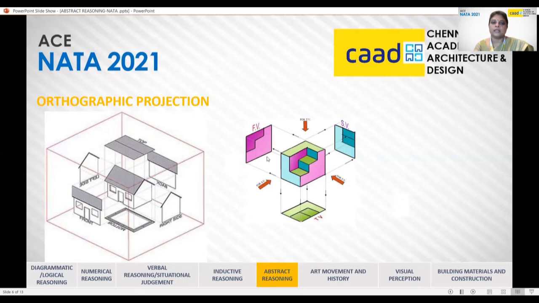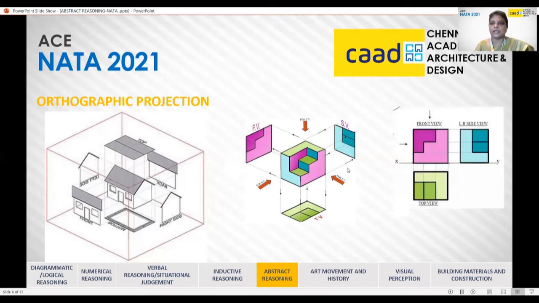So now you get the front view as such like this, side view as such like this, and the top view has no clue of the pink walls because they are along your view angle. So you will have the finally generated front view, left-hand side view, and the top view as shown in this picture. We will see a few problems so that you will have a better clarity in how to solve these problems.